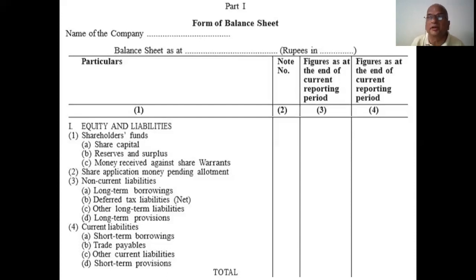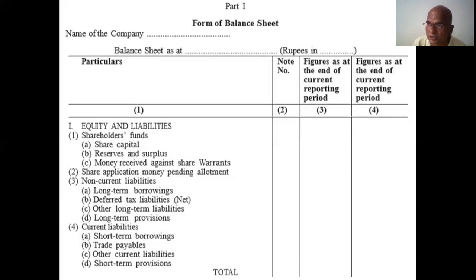You already did this in intermediate, first year, second year. You mentioned creditors, bills payable, bank OD, all other liabilities payable. All these items come under current liabilities.